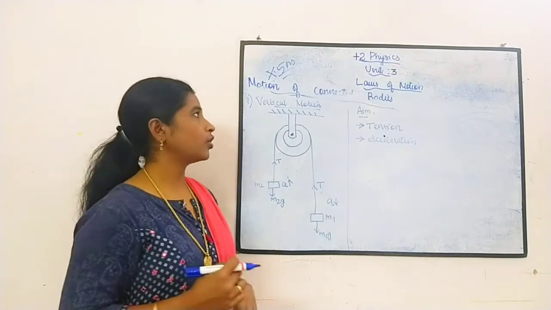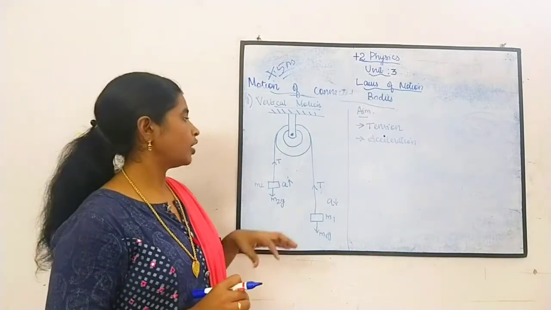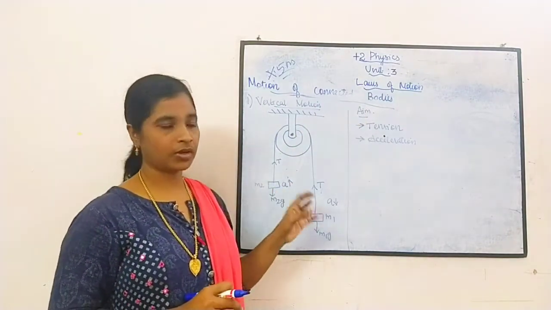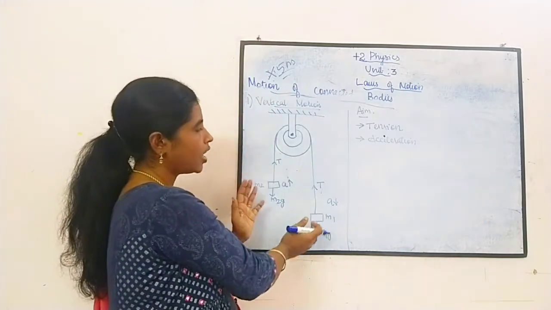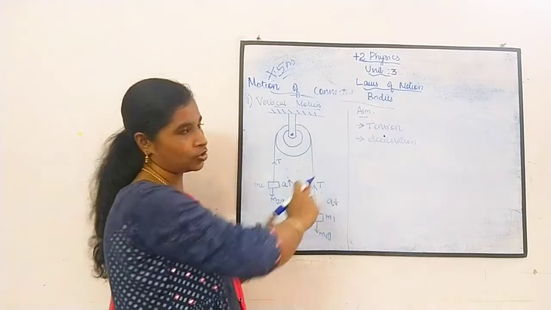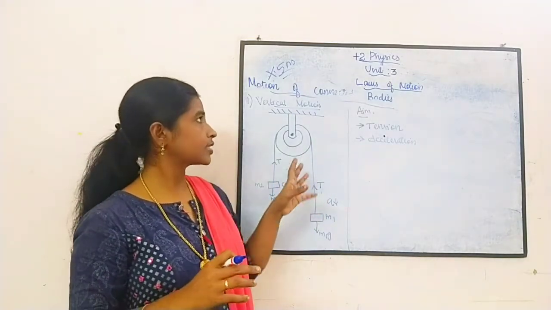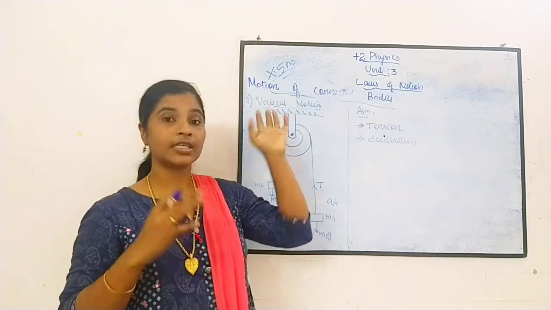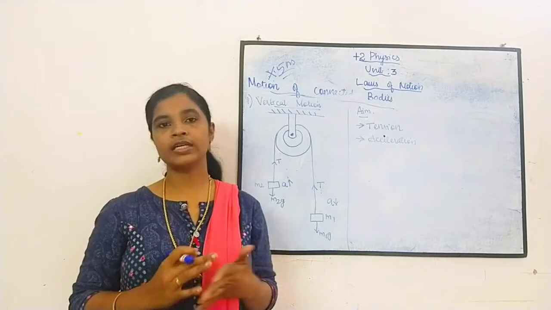Okay, so today we are going to discuss the motion of connected bodies. That means a body is connected to a string, that is, two masses. This is called a system: two masses connected by a string and passed through a pulley. We are going to discuss vertical motion as well as horizontal motion. First, let us discuss the vertical motion.